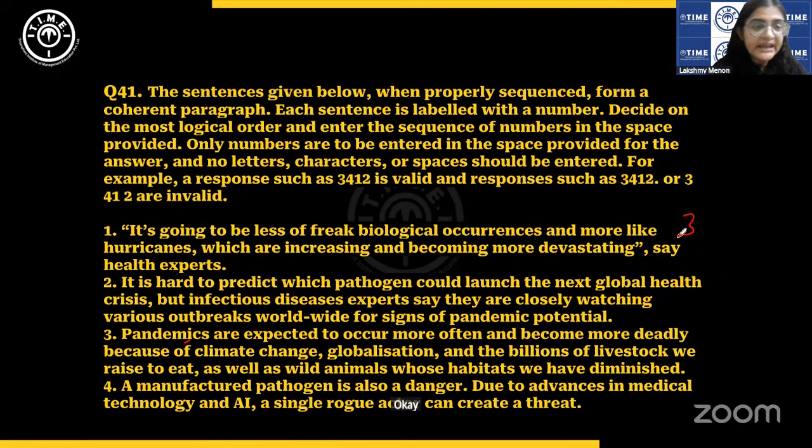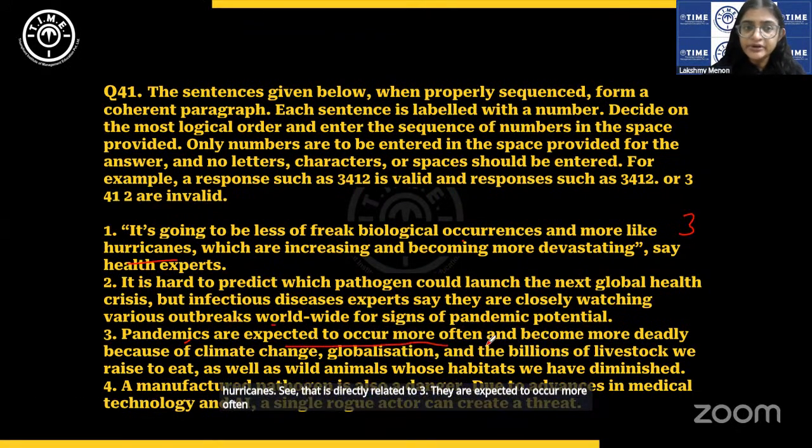Okay, then it is followed by what? Followed by 1. It is going to be less of freak biological occurrences and more like hurricanes. See, that is directly related to 3. They are expected to occur more often and become more deadly.